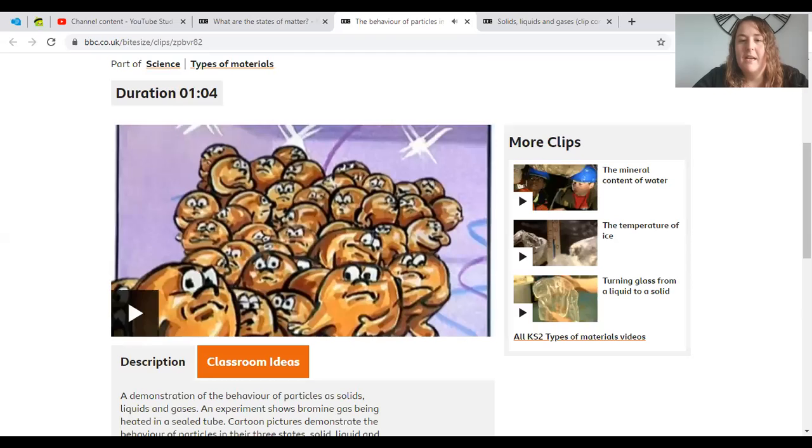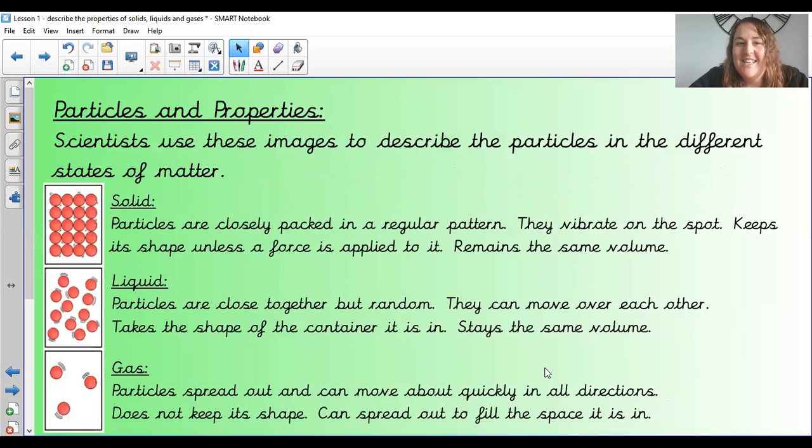Okay, so you saw those little bromine characters, and it's described again using these pictures here on the left. So it says scientists have used these images to describe the particles in different states of matter. So just like we saw when that bromine character opened the first door, all of the particles are closely packed together in a regular pattern, and they vibrate and move on the spot, but they keep their shape unless a force is applied to it, and they remain the same volume.